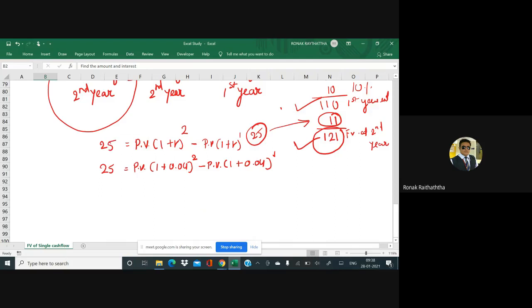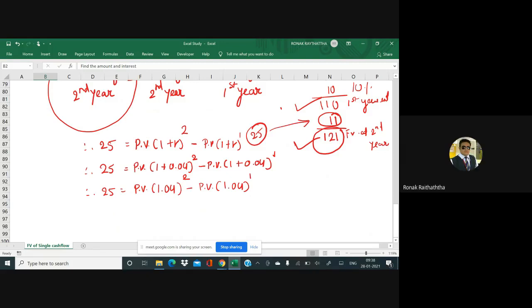So on the left hand side I am putting 25. So let me use the therefore sign now. 25 equal to, I can also write it like PV in bracket 1.04 raised to 2 minus PV in bracket 1.04 raised to 1. Can I write it like this?